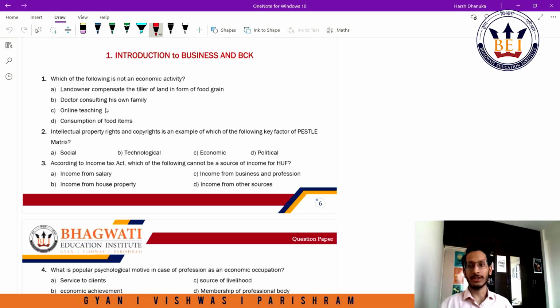The second one, doctor consulting his own family. Now, we all know that when we visit a doctor, we definitely pay fees to him, the consultation charges. But when he is rendering the same services to his own family members, he's not doing this with the expectation of earning an economic reward, but he's doing this out of love and care because he's genuinely interested in the well-being of his family.